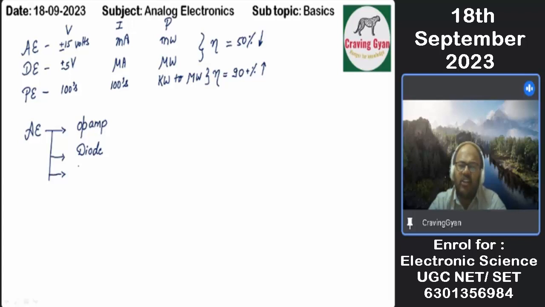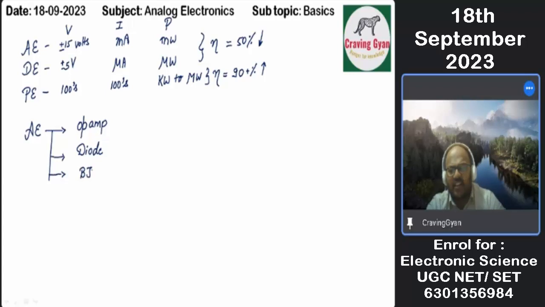So given any question, we can't say that only the knowledge we have gained from the analog electronics subject puts us in a position to solve this diode based problem. If you are very good at networks also, you can solve the problem easily. Or if you are good at signals, then also you can solve the question easily.